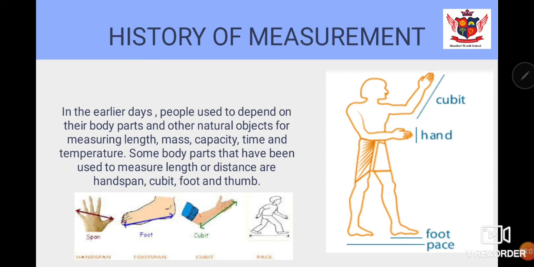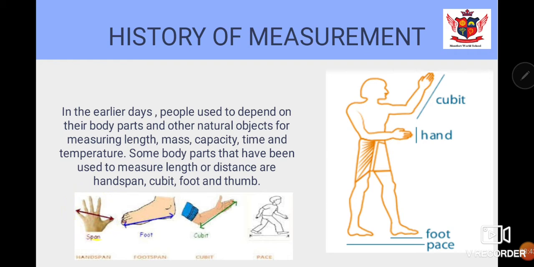First of all, handspan. Handspan is, you can see, the distance from this finger to thumb. This is one handspan. For example, I have one board at home and I have measured it. It was 6 handspans. Okay. Now, if any child measures the same board by using the same method, that is handspan, will it give the same result or a different result?